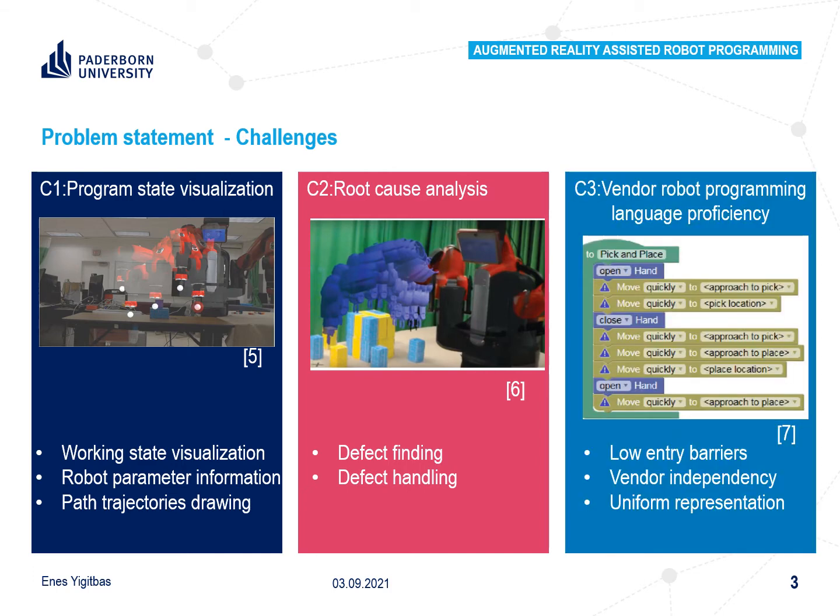Challenge 3 focuses on vendor robot programming language proficiency. The reduction of needed vendor robot programming language proficiency should also be addressed. Here, the focus lies on approaches using code or code-alike representations of robot programs. Usually, every vendor has its own programming language. Being manufacturer independent reduces barriers to integration. Furthermore, it removes the need to learn a new programming language for every robot vendor. Thus, it probably reduces the mental load when programming and also allows vendor-independent uniform programming.